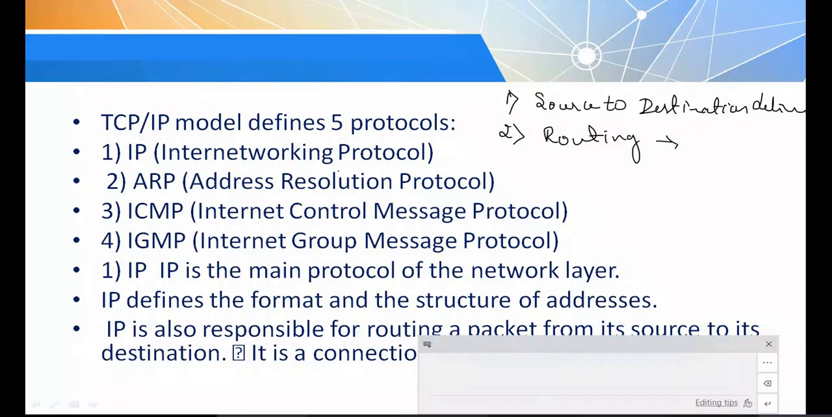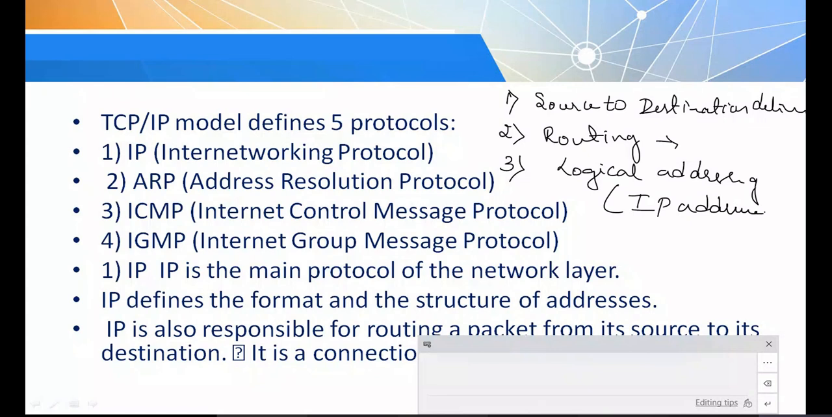Then logical addressing. Physical addressing is at the data link layer, and logical addressing is taken care of by the network layer. What does logical address mean? It is IP addressing. I will explain once again. This is physical address, logical address, and also we have port address. We will cover these addressing mechanisms in a separate class. Just remember these are the main services assigned to the network layer.